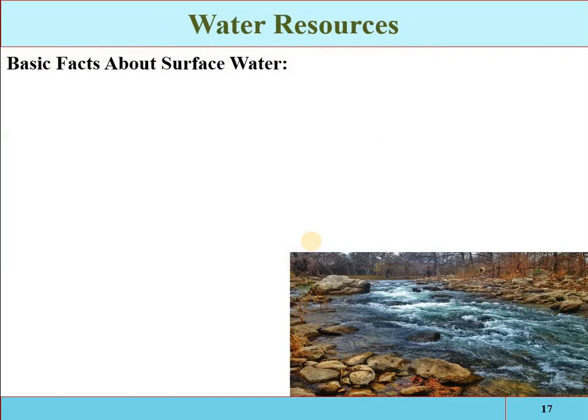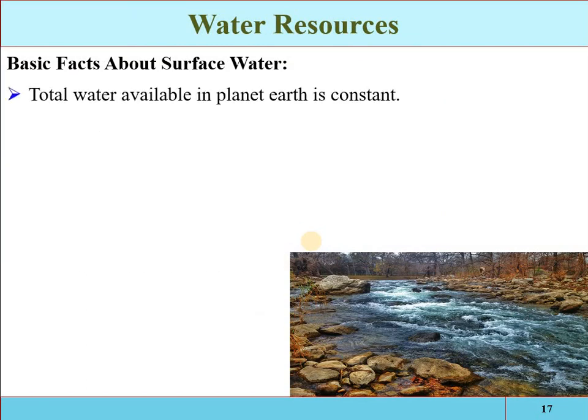Now, what are the basic facts about the surface water? See, on the globe, water is available either on the surface or as groundwater. One is the rainfall, which is the natural means of occurrence of water. Either the water will be available above the Earth's surface or below. So see, the total water availability on planet Earth is constant. The amount of water is not changing. That is not variable. A constant amount of water is available.